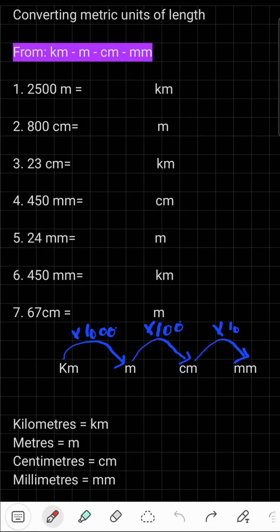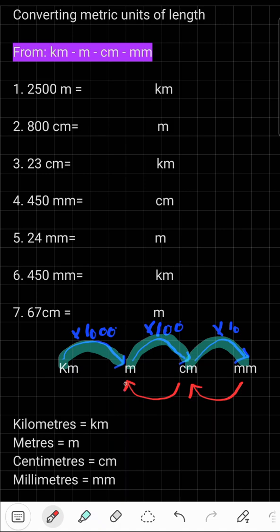In this video we're going to learn how to convert metric units of length. In my previous video I showed you how to change a kilometer to meters, meters to centimeters, and centimeters to millimeters. In this video we're going to learn how to change a millimeter to centimeter, a centimeter to meter, a